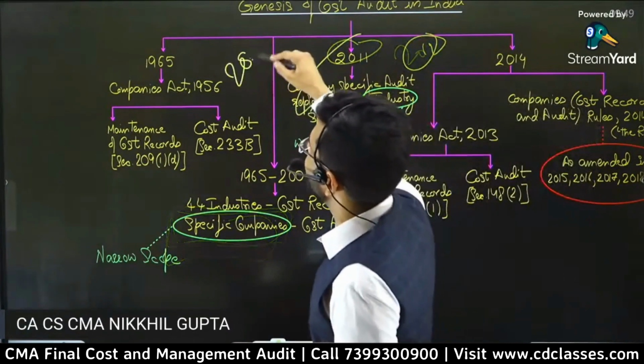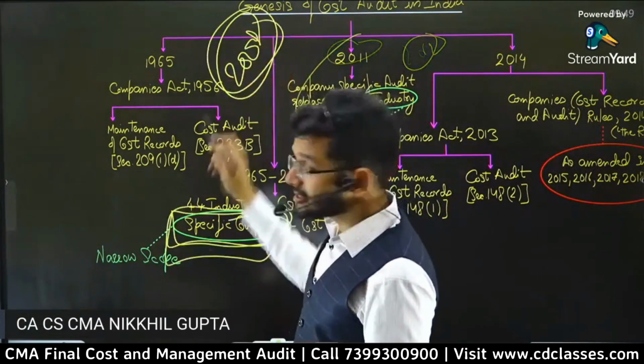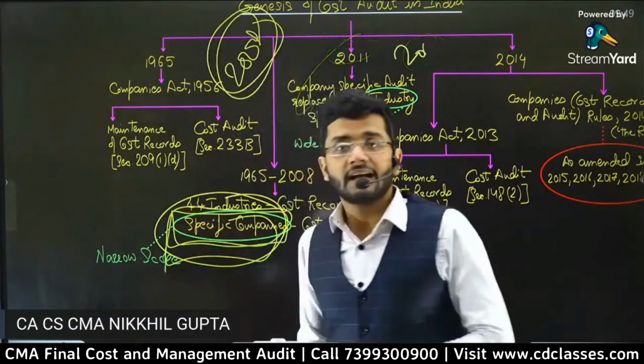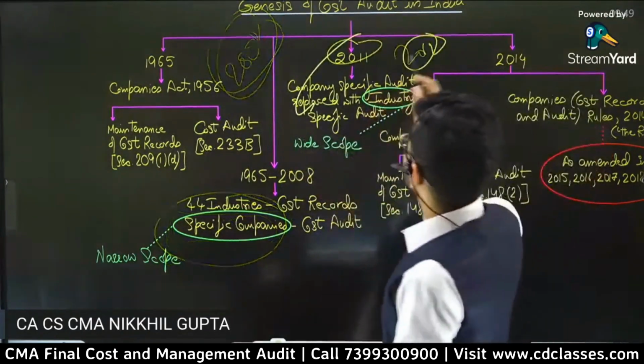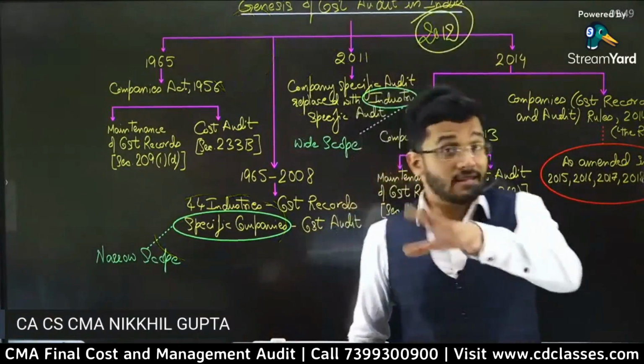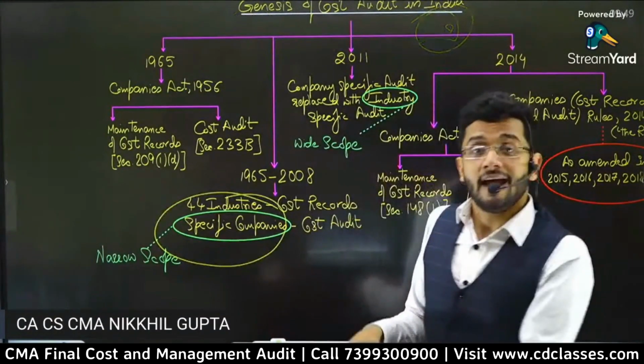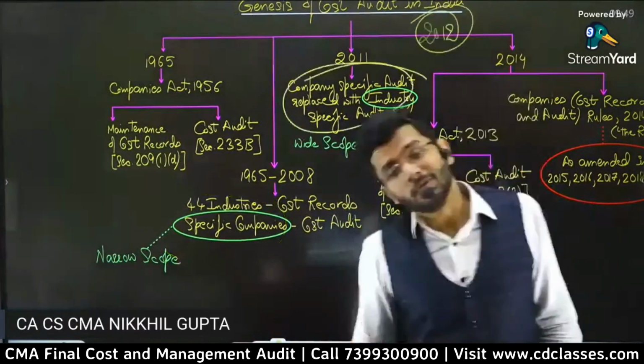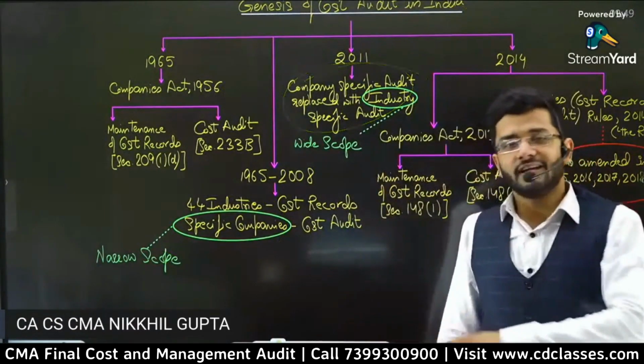Earlier there was the 2008 syllabus, in which the specific company based rules were there. But when the syllabus changed to the 2012 syllabus, I was teaching my students the industry specific rules. That was a landmark shift in cost audit.